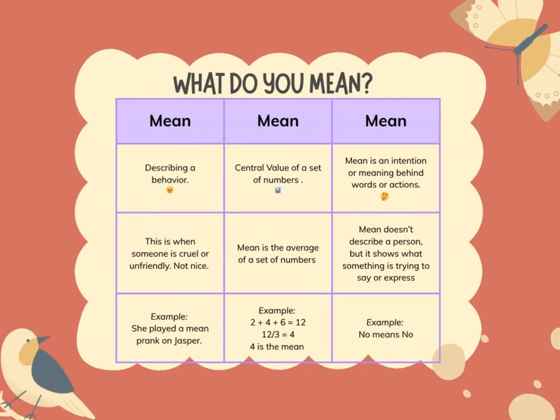First up, we have unkind. This is when someone is being unkind or cruel. For example, she said a mean thing to her brother. Or that was a mean prank. When we hear mean in this way, it's describing behavior. In this context, it's used as an adjective.